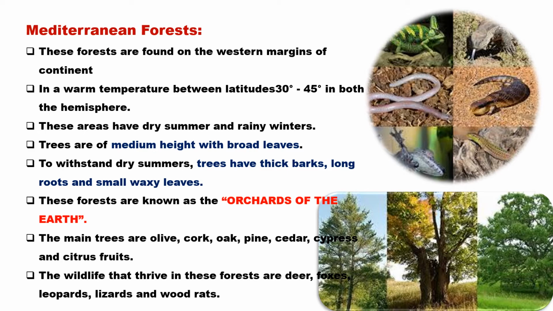So therefore, the trees are of a medium height and have broad leaves. Do they shed leaves? Of course, they do shed the leaves to withstand the dry summers, because for a maximum of 10 months they do not get any rainfall. To withstand the dry summers, the trees have very thick barks and long roots and waxy leaves. The waxy leaves reduce the rate of transpiration.